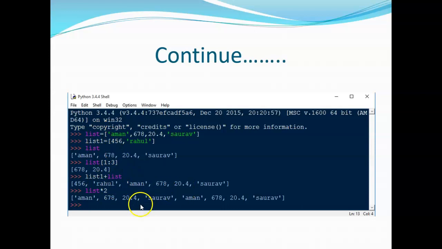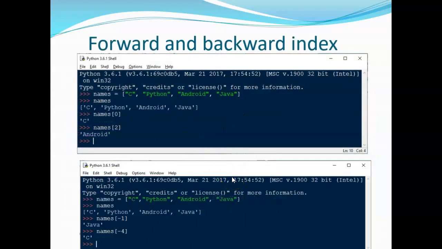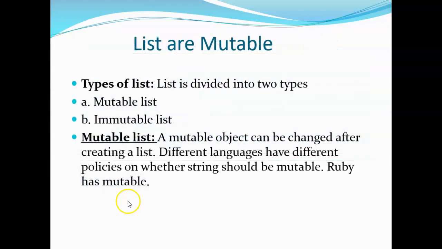You got the point. This is nothing but multiplication or repetition, same or repeated. Forward and backward index: forward starts with 0 and backward with -1.